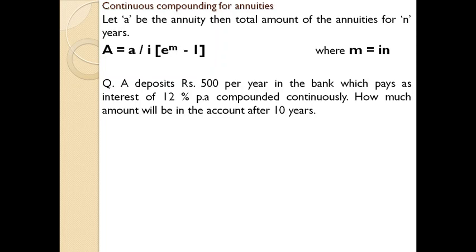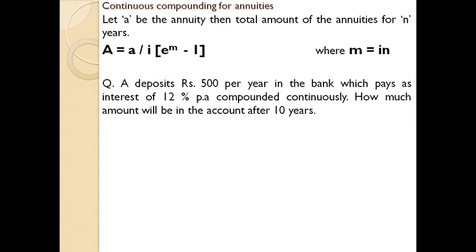You are asked to find the amount for the period of 10 years, and that person keeps on depositing a fixed amount of rupees 500 at periodical intervals. I hope you understand the case.